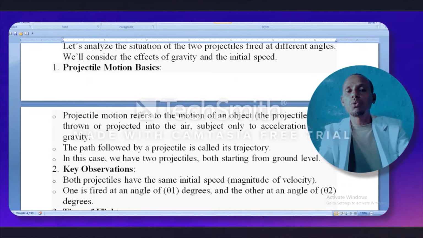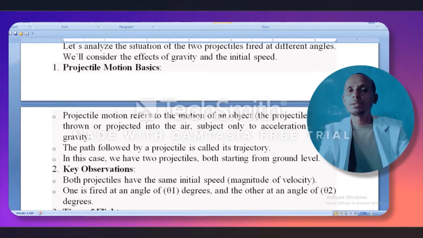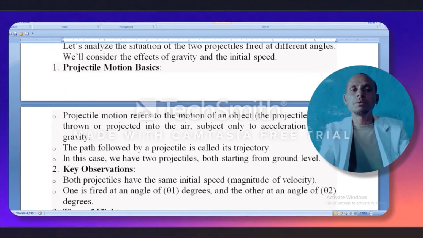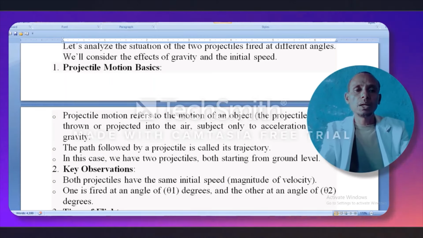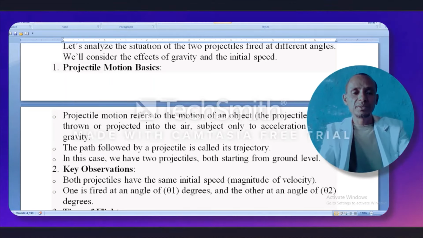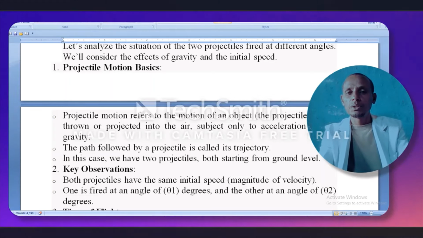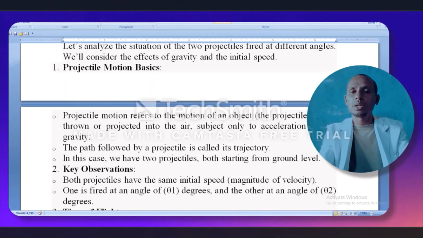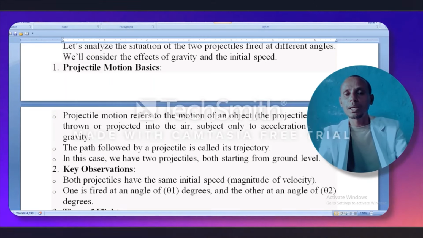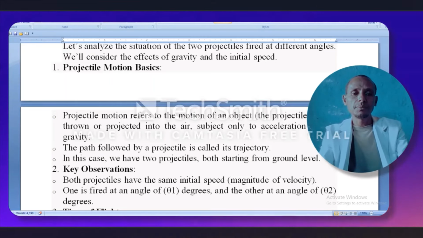Let us analyze the situation of two projectiles fired at different angles, while considering the effects of gravity and the initial speed. Projectile motion basics. Projectile motion refers to the motion of an object that is thrown or projected into the air, subject only to the acceleration due to gravity. The path followed by the projectile is called its trajectory.